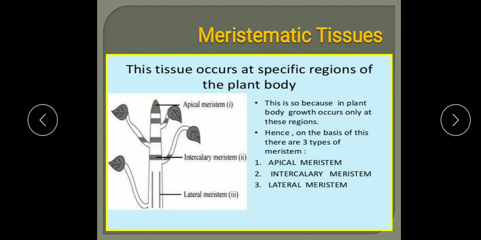They are apical meristem. Intercalary meristem: they are the parts of apical meristem which get separated from the apex, and they are present at the base of the nodes, and at the internodes. So they are present here at the base of the leaves and the branches. So these are the intercalary meristem. Then we will come to the lateral meristem. What are lateral meristem? They are present at the sides. So lateral meristem occurs on the sides of the roots and stems. So this is the location.